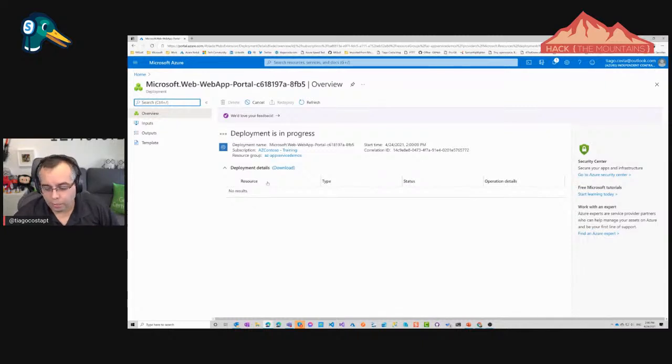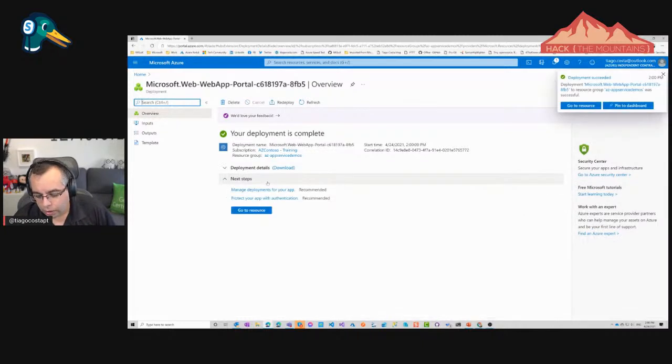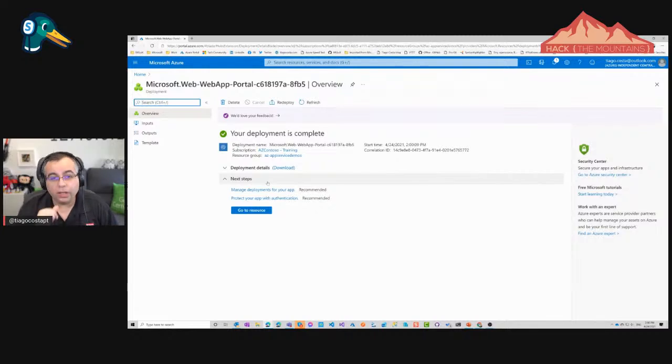If you have a problem with your app, you definitely want to be the one that knows this basically before your customers start to complain that, look, your web application is not working. It's really bad when that happens.